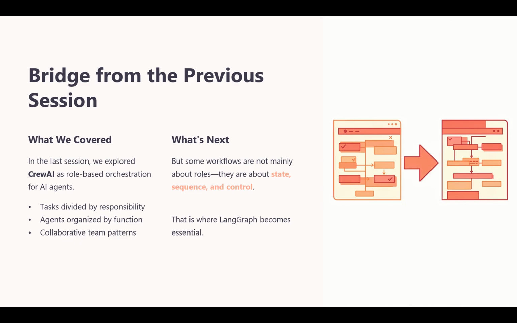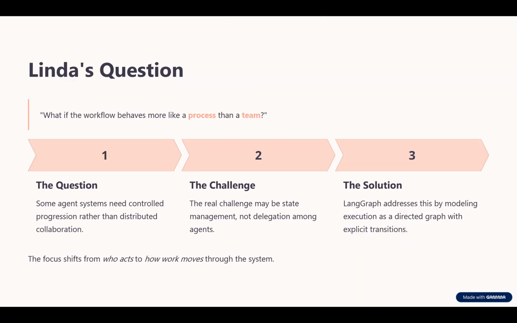But now we move to a different question. What if the workflow is not primarily about dividing roles? What if the main challenge is managing state, sequence, branches, and execution control? That is where LangGraph enters the picture. It gives us a clear way to model the workflow itself, not just the participating agents. So, this session continues the orchestration discussion by shifting from team structure to process structure.